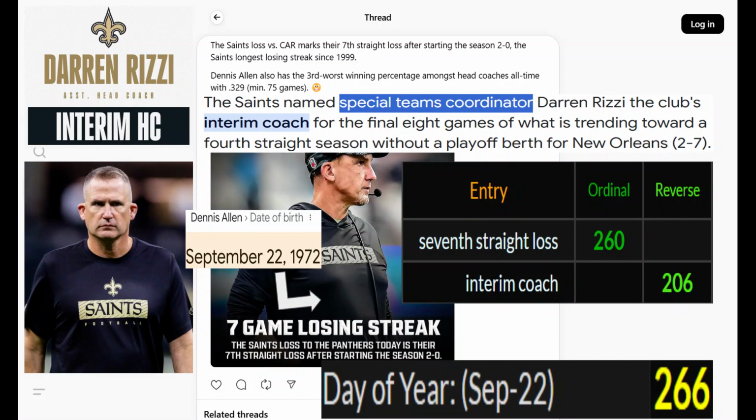So look, it says Darren Rizzi, assistant head coach, interim head coach. I think you say it Rizzi, but you get 2 D's, Darren, Dennis, who won the presidential selection. D for Donald, right? Okay, so 7th straight, and that's the special teams coordinator. The Saints named special teams coordinator Darren Rizzi the club's interim coach for the final 8 games. Okay, even we're in the year 2024, add up the single digits, you get 8.